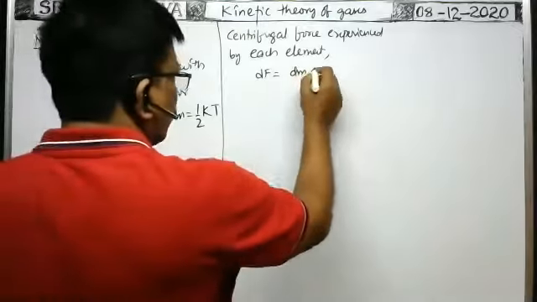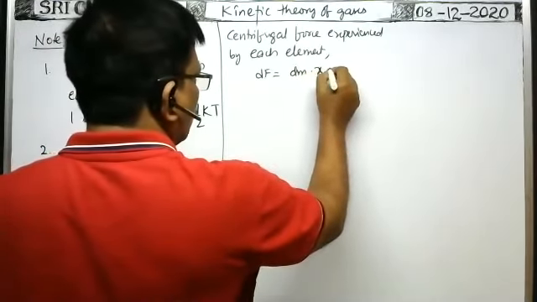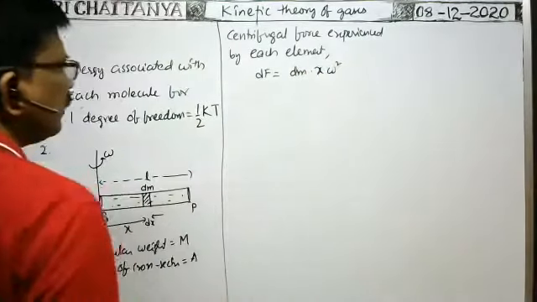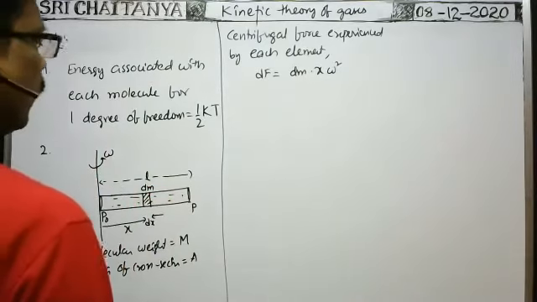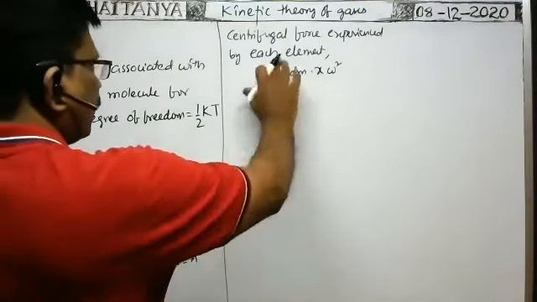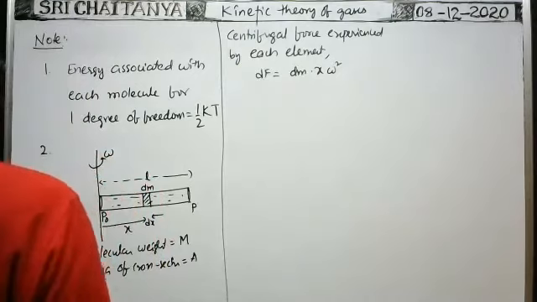That means dF equals m r omega square, that is dm into x into omega square. It is the centrifugal force experienced by each element.